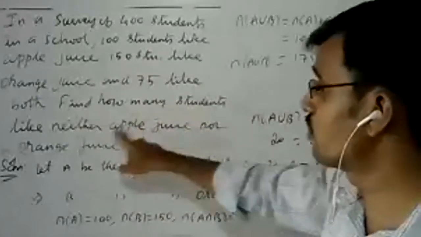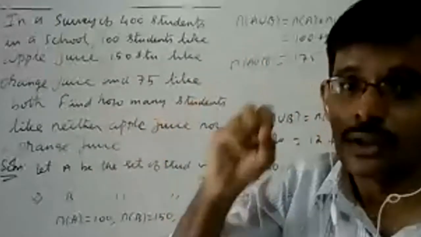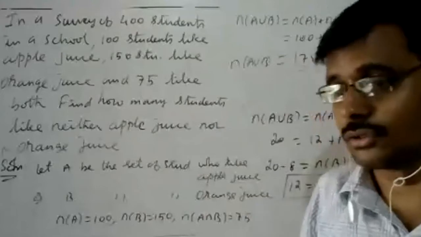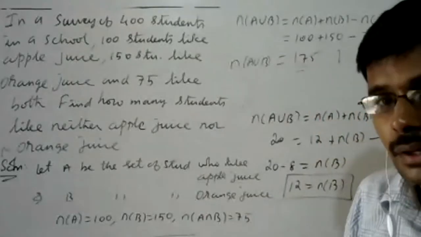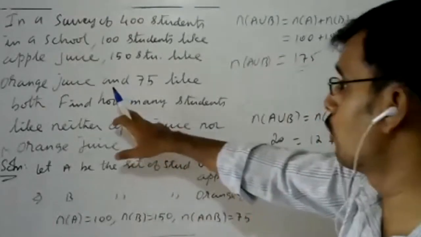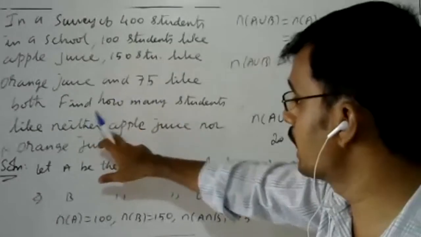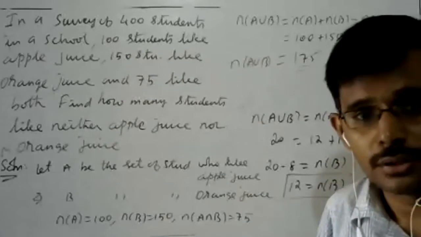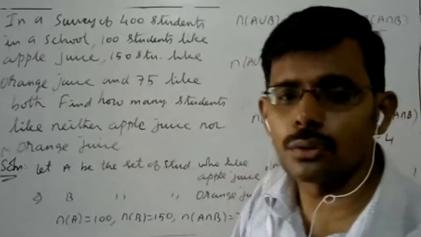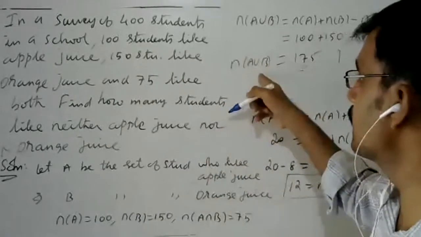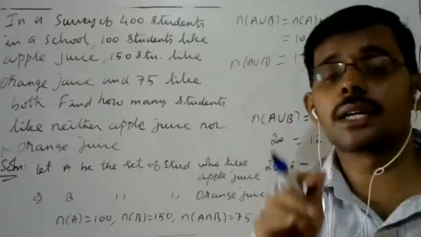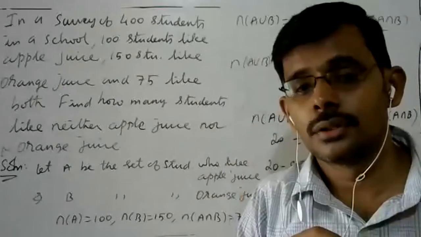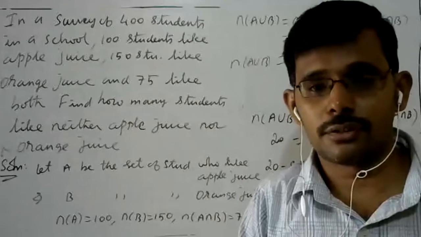How many students neither like apple juice nor like orange juice? That is the question. This answer gives the students liking at least one, either apple or orange.